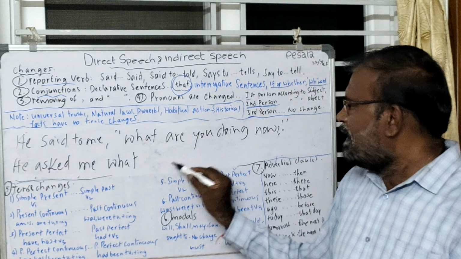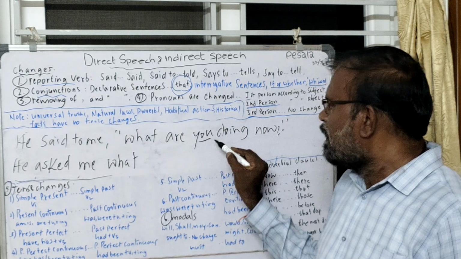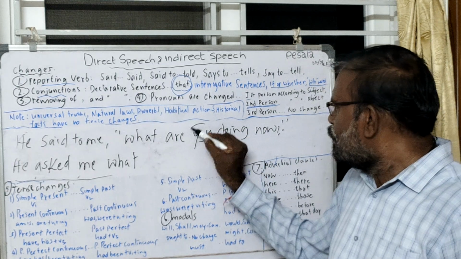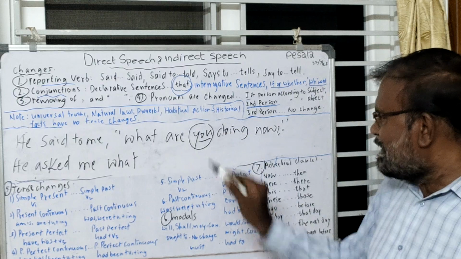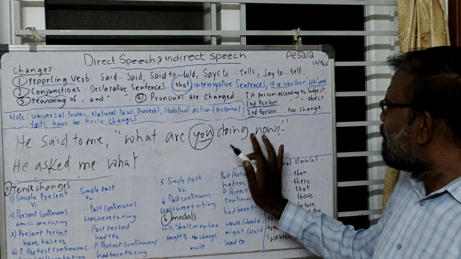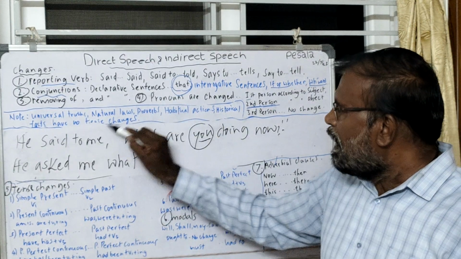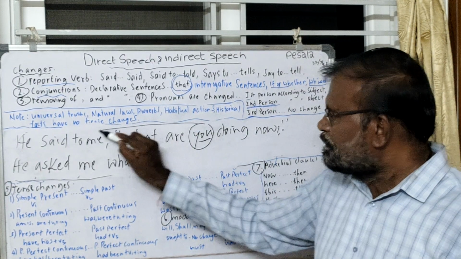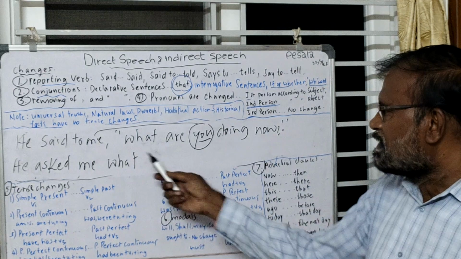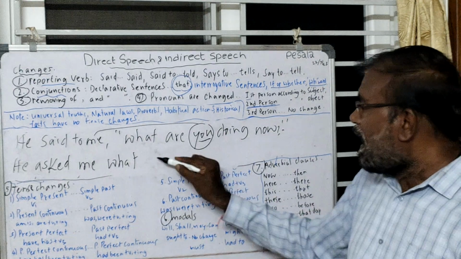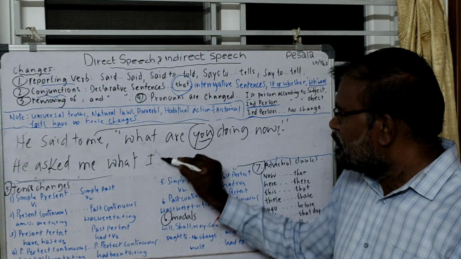Here you is a second person pronoun, so it is changed according to the object of the sentence. So he asked me what I was doing.